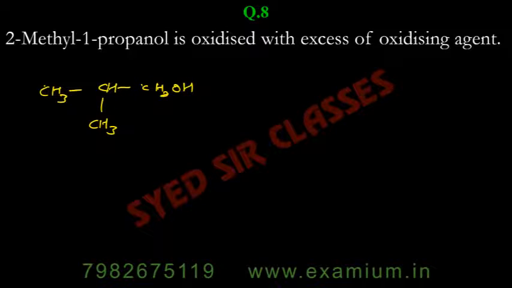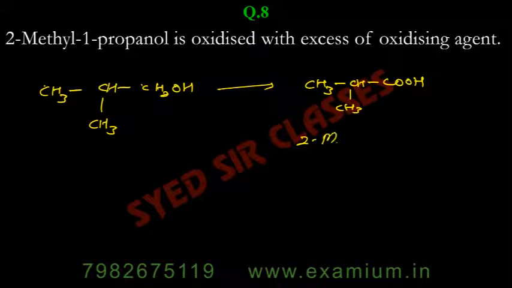It will be CH3CH(CH3)COOH. 2-methylpropanoic acid you can write.